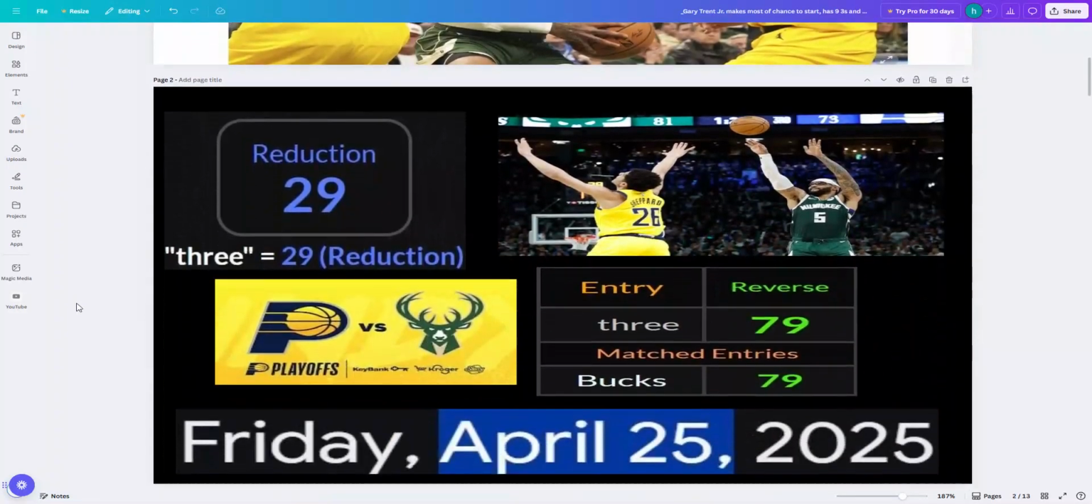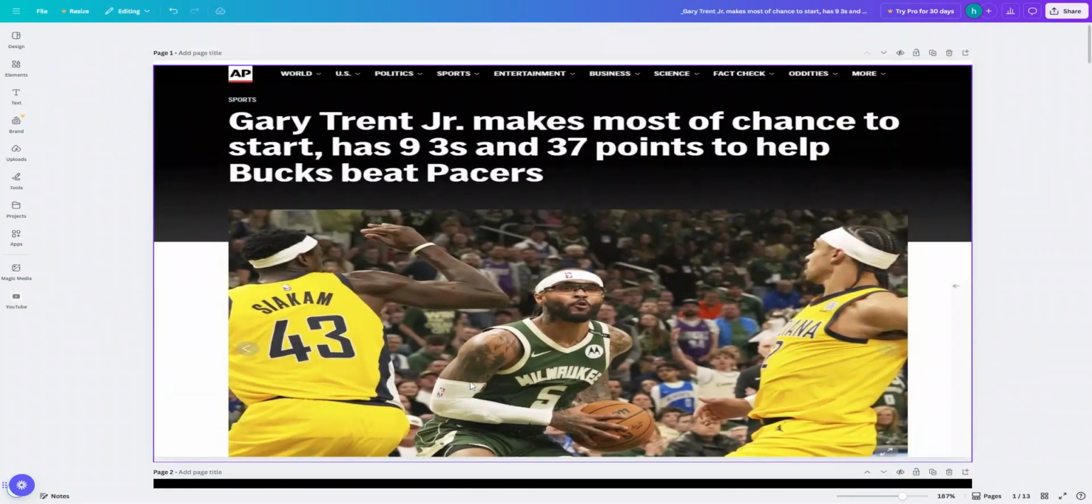Look at that. 3. Look at how 3 in the language equals 29 right there. And if you look at the date of the game, Friday, April 25th, 4th month, 25th day, 4 plus 25 is 29. Now we get this big game for Trent. 9 threes. You see that right there?